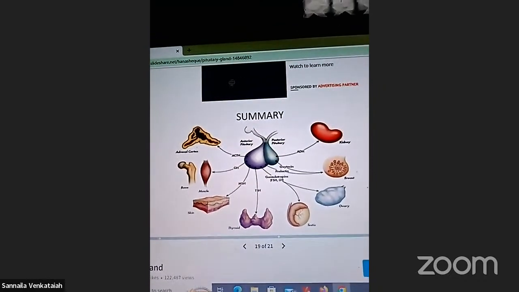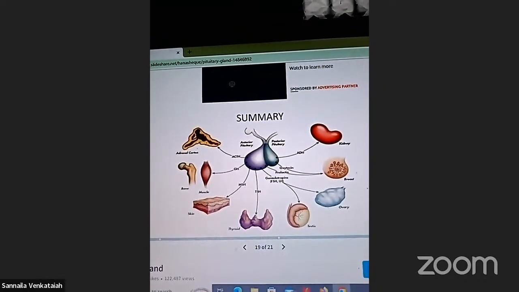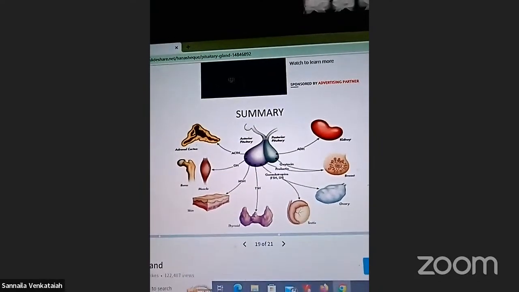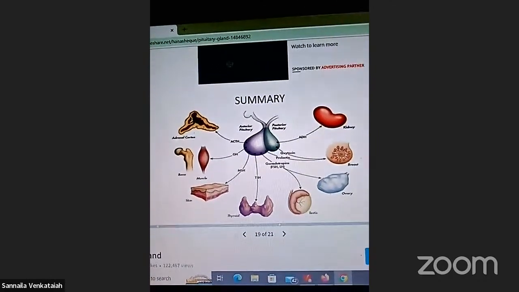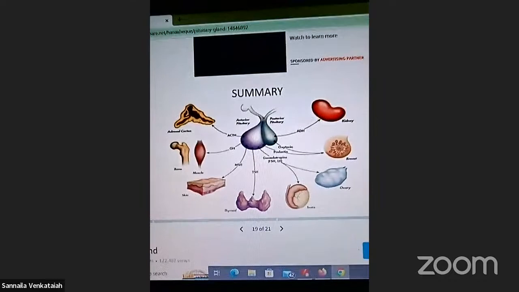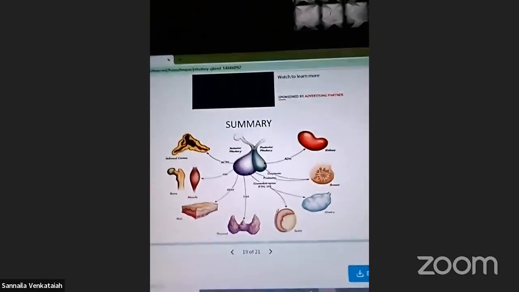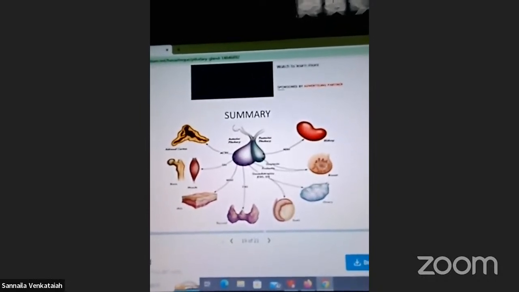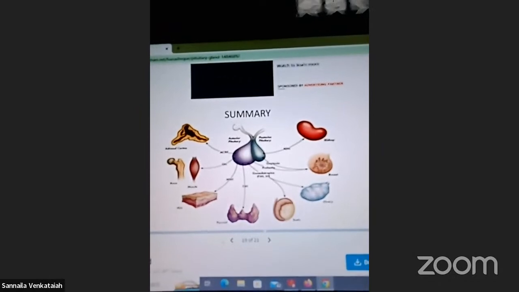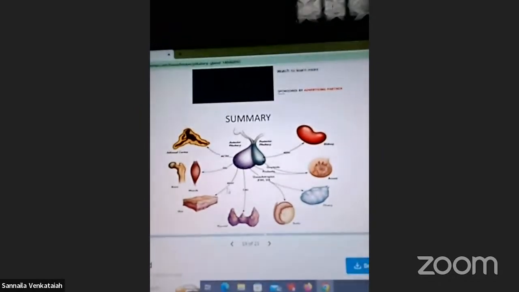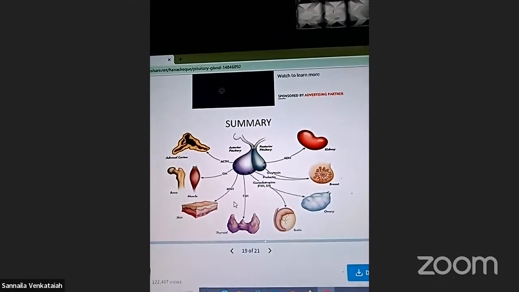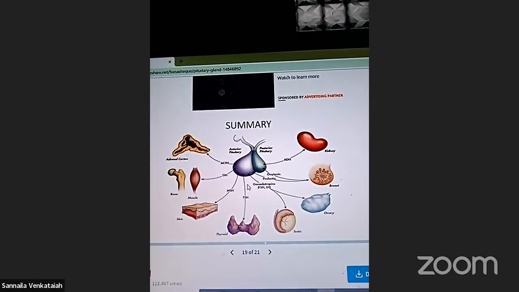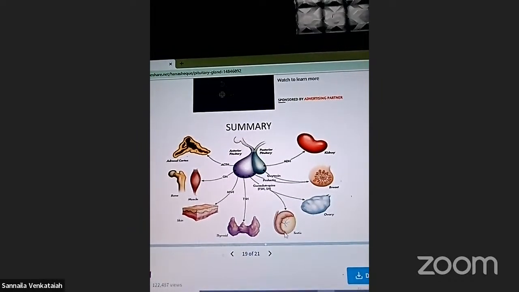Look here, all of you. This is a summary of the anterior pituitary and posterior pituitary. These are related to the release of hormones. The adrenal cortex and ACTH, GH growth hormone, MSH melanocyte stimulating hormone, TSH thyroid stimulating hormone, as well as FSH follicle stimulating hormone.